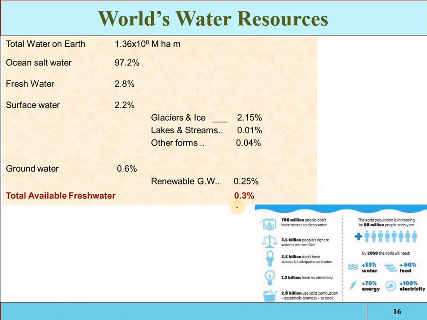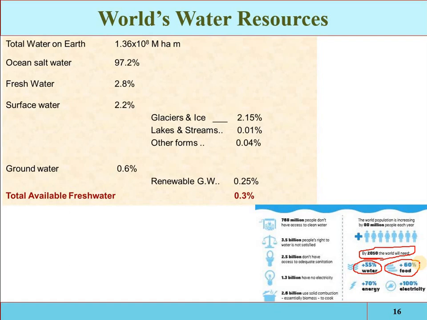natural resource. So if we see here, by 2050 the world will need 55% more water than the current demand, and 60% more food will be required than the current demand. Now see, the earth's surface is constant, the water is constant, and day by day the agricultural land is decreasing due to anthropogenic activities.